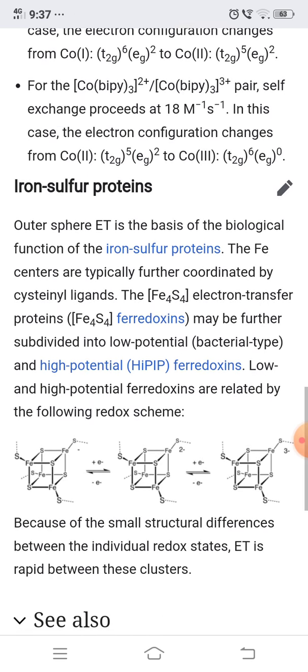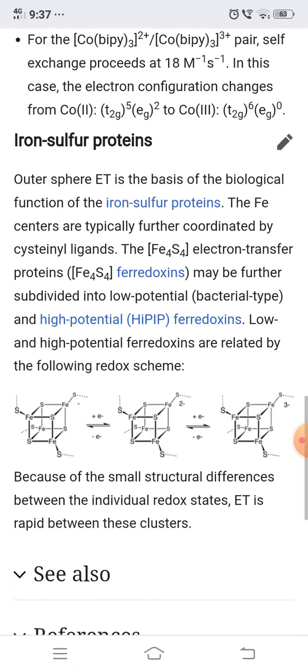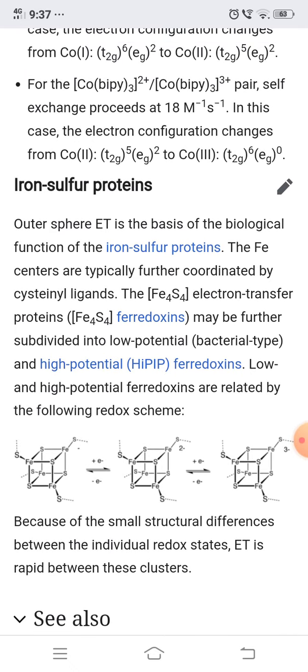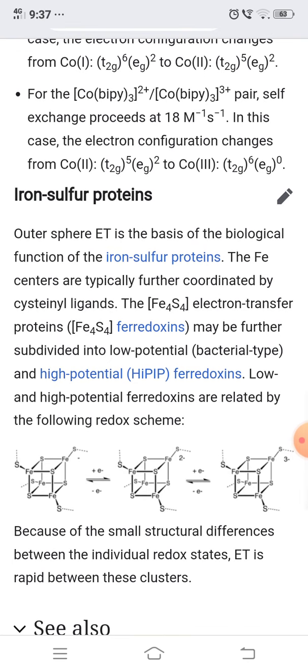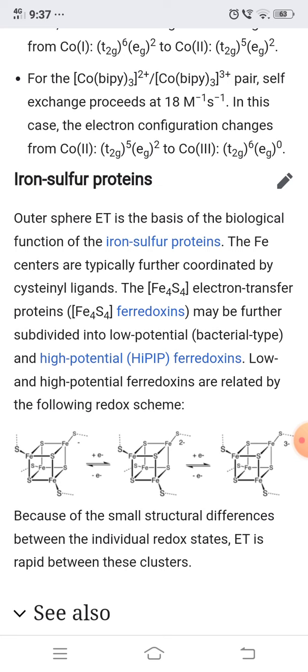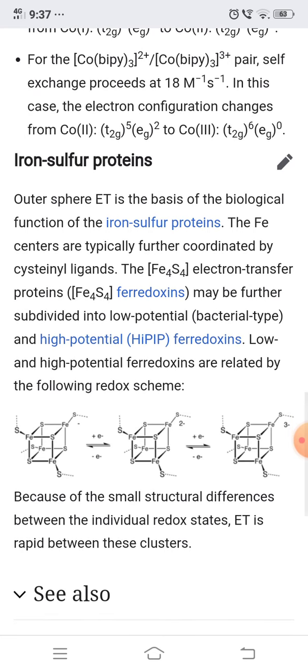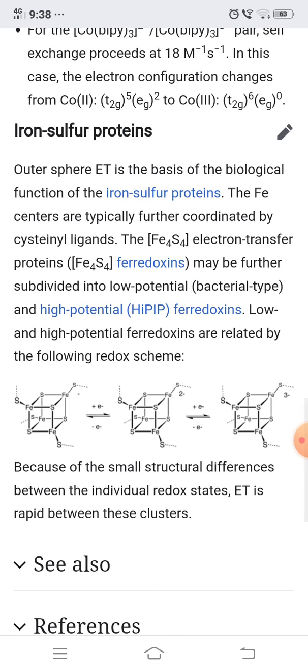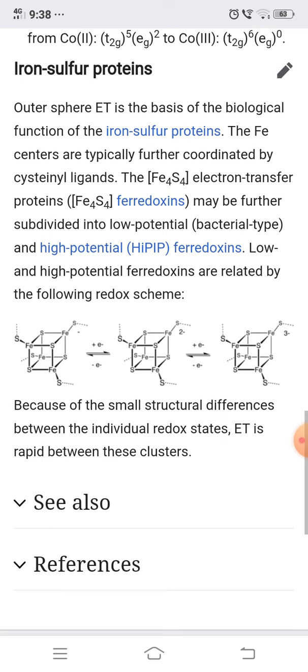The next example is the iron-sulfur protein. Outer sphere electron transfer is the basis of the biological functions of the iron-sulfur protein. The Fe centers are typically further coordinated by cysteine ligands. The Fe4S4 electron transfer protein, Fe4S4 ferredoxin, may be further subdivided into low potential bacterial type and high potential ferredoxin.